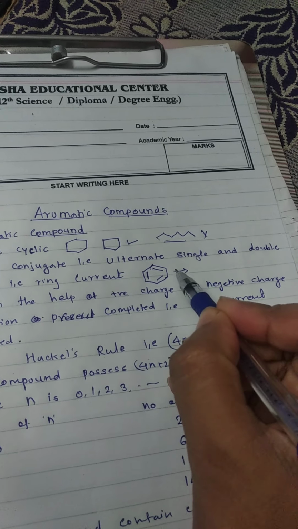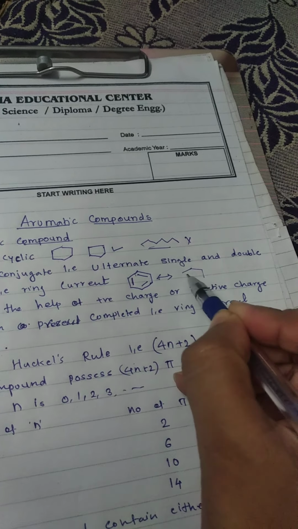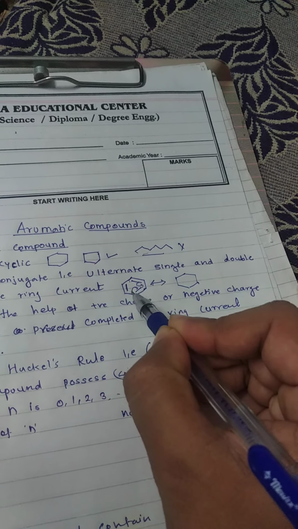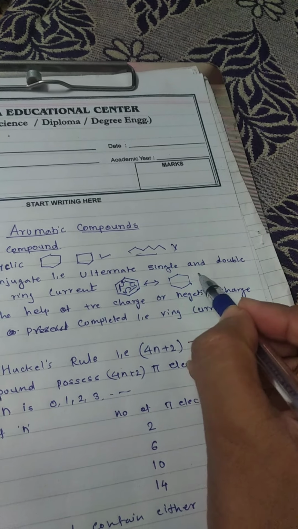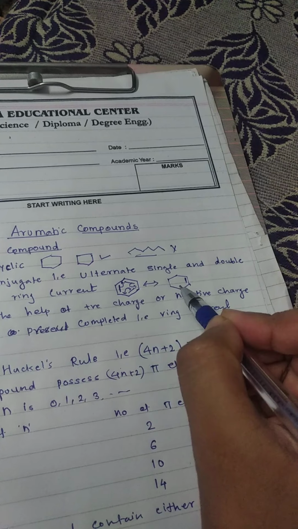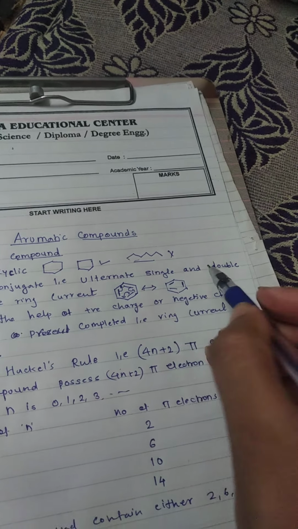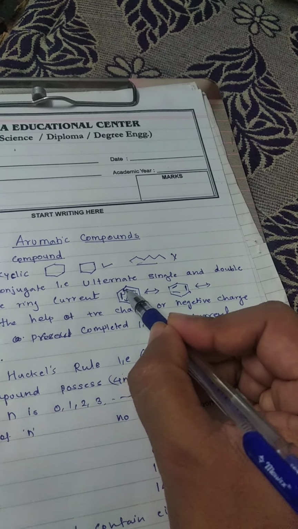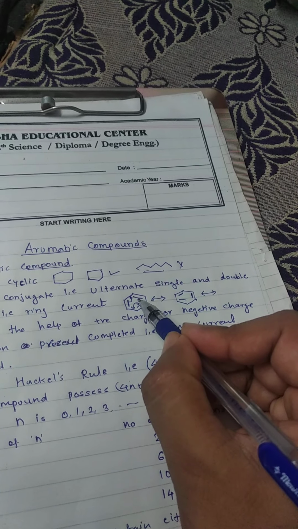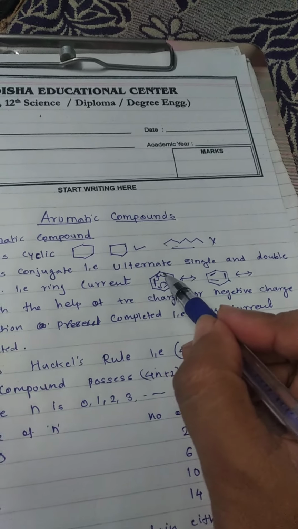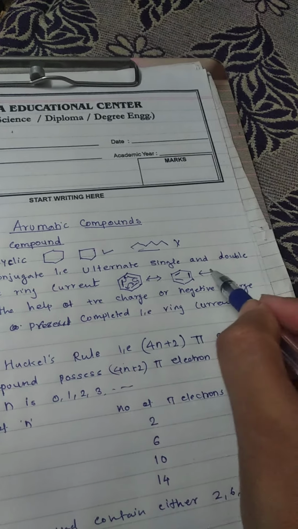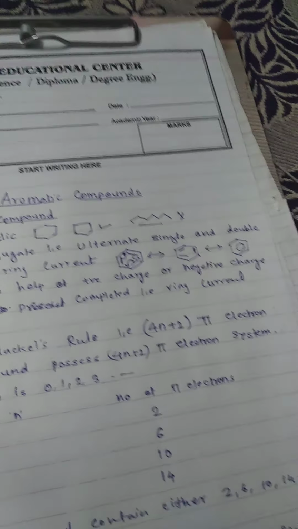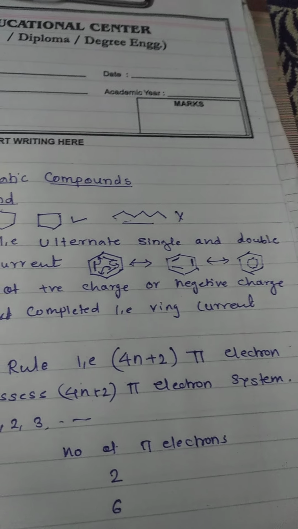Now see, I can draw this compound like this. Suppose now this double bond is shifted here, this shifted here, this shifted here. So here is the double bond. Now this double bond is here, this double bond is here. So throughout, these pi electrons circulate inside the ring, and that produces ring current. So we can draw this structure like this. So this is conjugation.